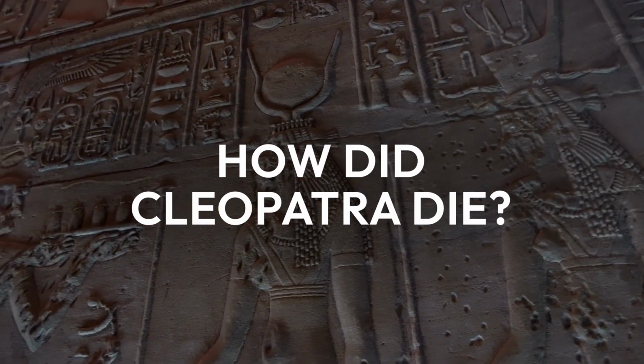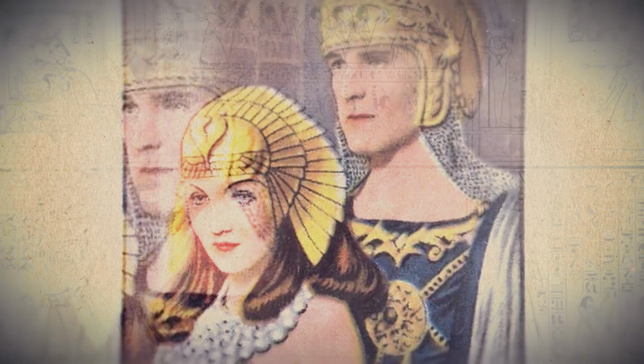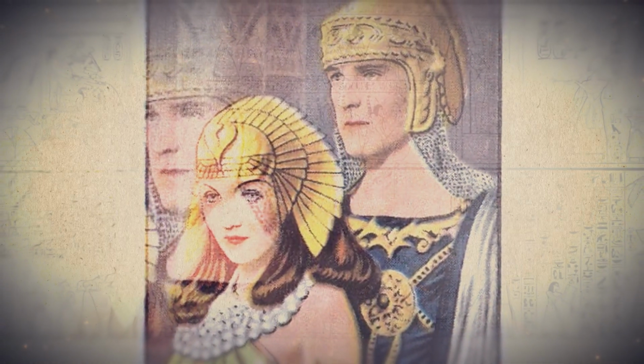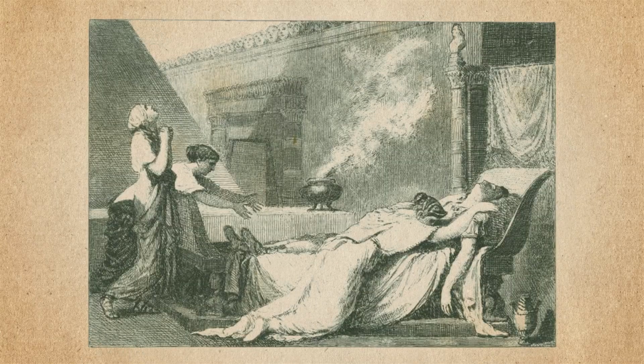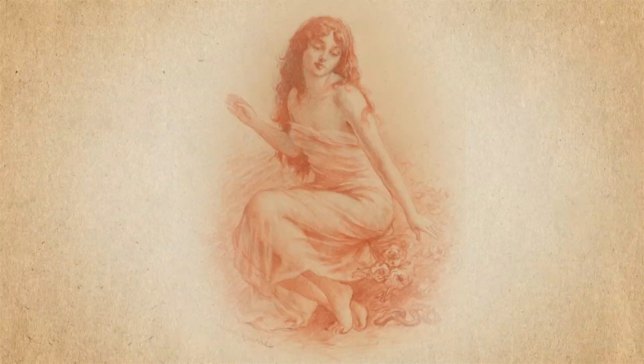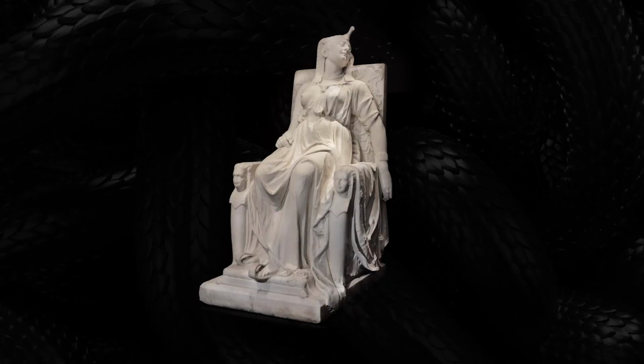How did Cleopatra die? When Cleopatra and Mark Antony's power collapsed under pressure from Caesar's successor, Octavian, Antony fell on his sword, and she poisoned herself. Probably. Despite the long-standing myth of a snakebite, Cleopatra was only 39.